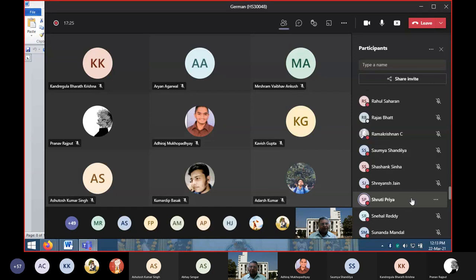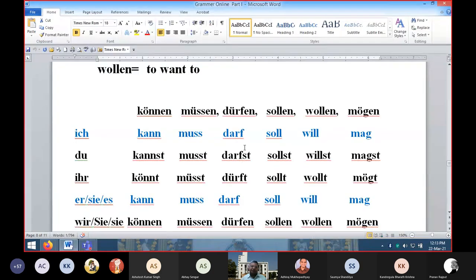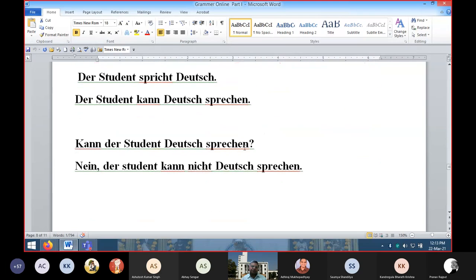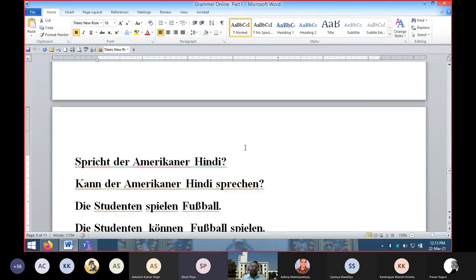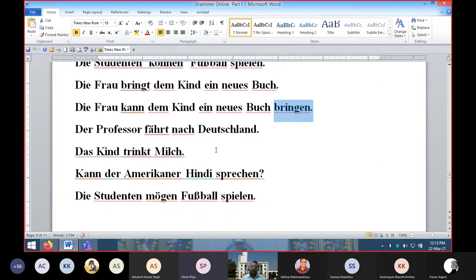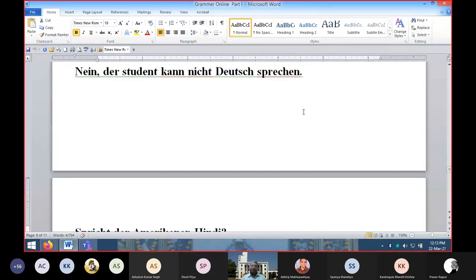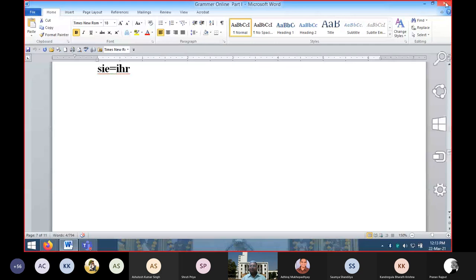Shruti. Okay. You understand all these modal verbs? Yes. Okay. So here, for example, Das Kind trinkt Milch. Okay, use any modal verb and make the sentence. What will the sentence be? Das Kind mag Milch trinken. Good, good. Okay, all right. So I guess this modal verb topic is clear to all of you.